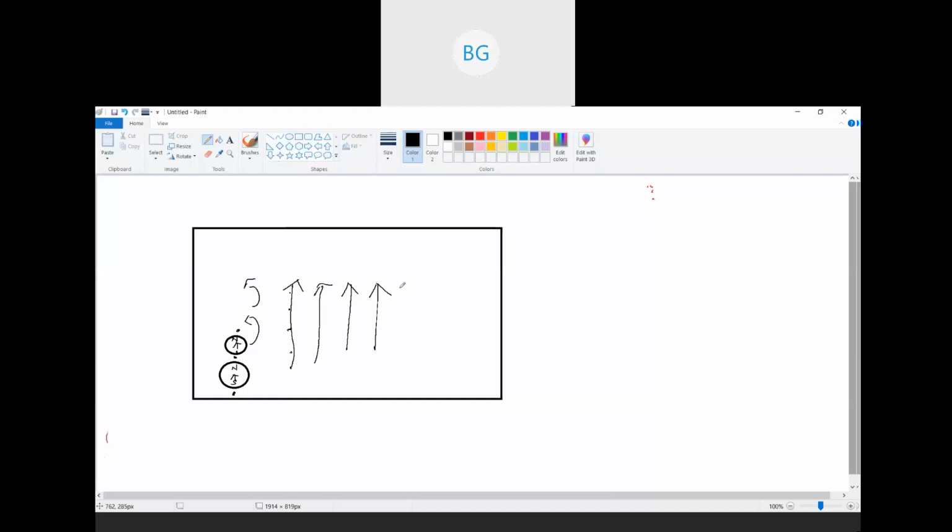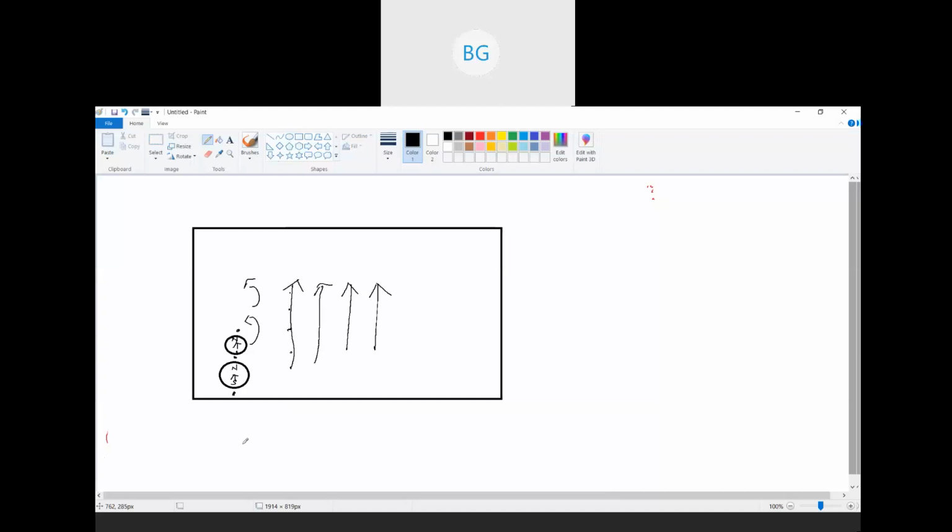Now current flows because of the flow of electrons. Whenever the electrons start moving in a conductor, only then we say that current is flowing. So in general we can say that current is the flow of electrons, and the direction of flow of electrons is always opposite to the flow of current.